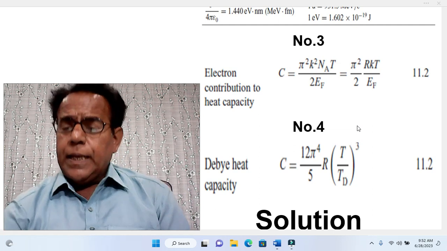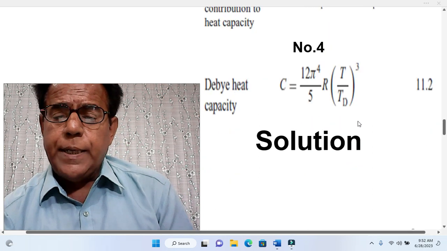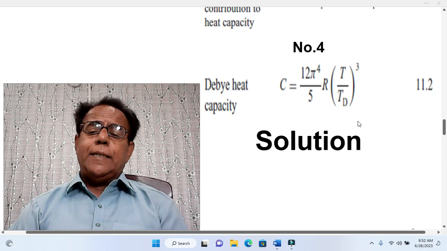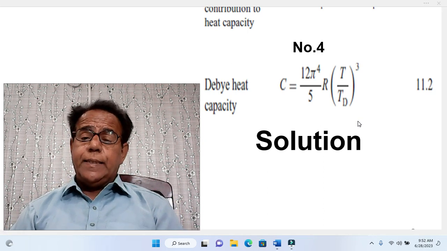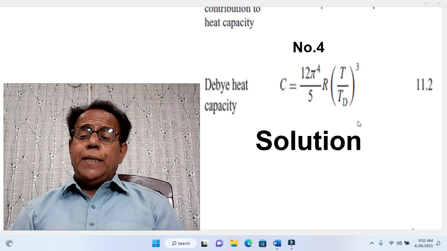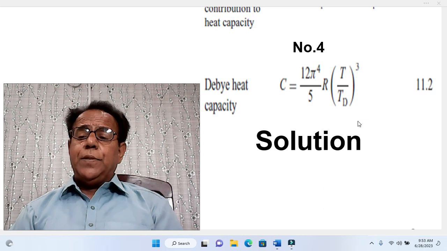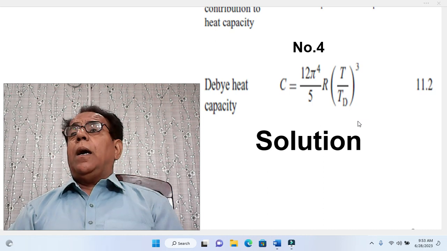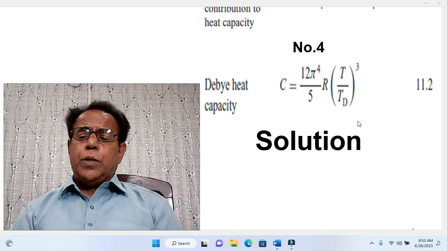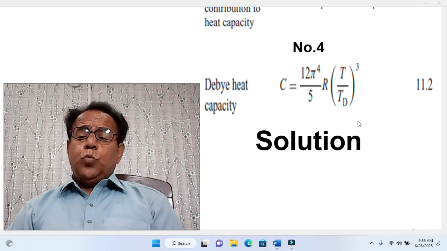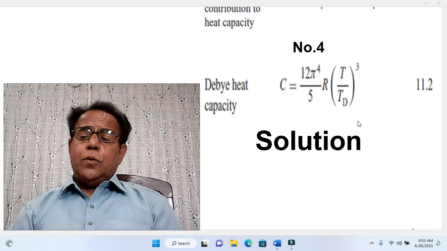Helping tool number 4, Debye heat capacity or lattice heat capacity. C is equal to 12 pi raised to the power 4 divided by 5 into capital R, that is gas constant, or more commonly known as universal gas constant, into temperature T over Debye temperature, whole raised to the power 3.